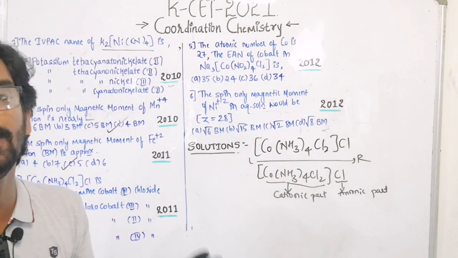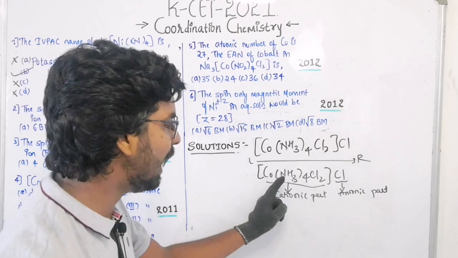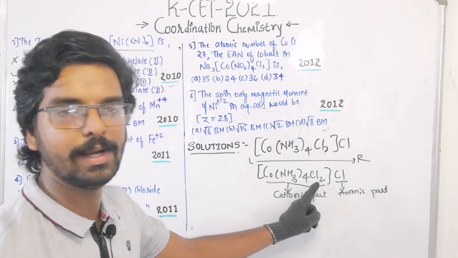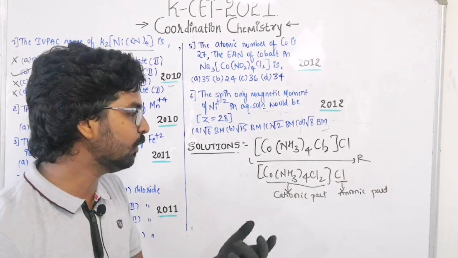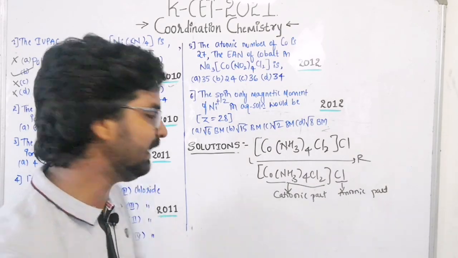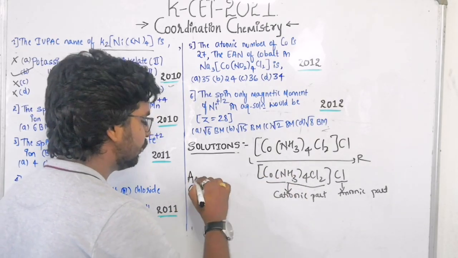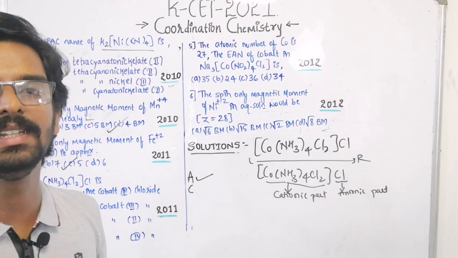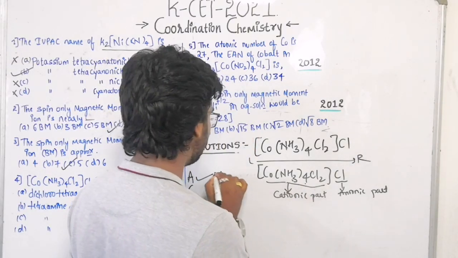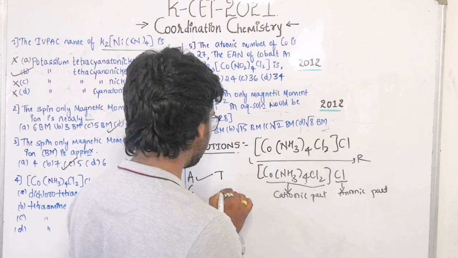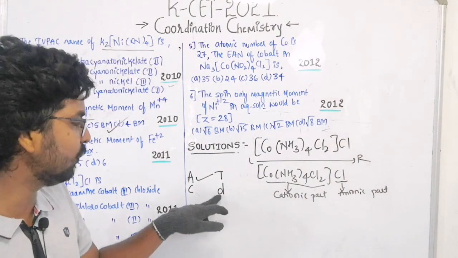In order to name the ligand, here 2 different types of ligand are there. So you need to go for the alphabetical order. This is ammine, this is chloride. Ammine starts from A, but chloride starts from C. So you need to first name the ammine here. So don't go with the numbers here. Tetra, di: tetra starts from T and di starts from D, so D first we need to name. That is not the case here.